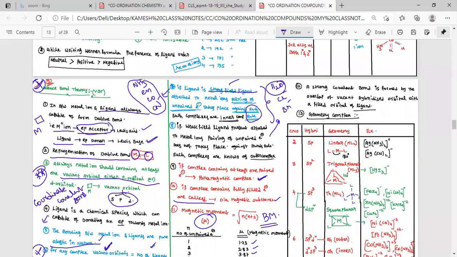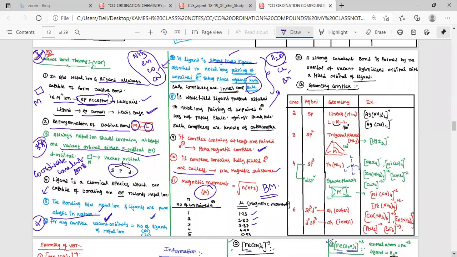Now the geometry of the complex. If the coordination number is 2, the hybridization is sp, which means linear. ML2, metal attached to two ligands, for example Ag(NH3)2 plus. If the coordination number is 3, the hybridization is sp2, trigonal planar, denoted by ML3, for example HgI3.